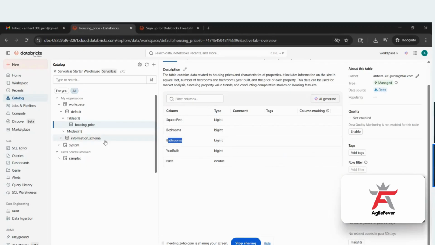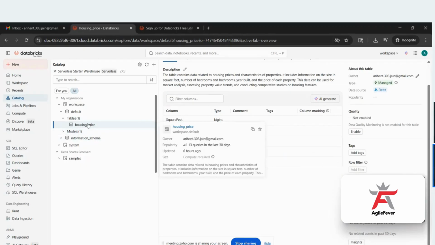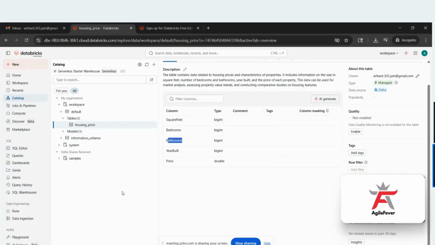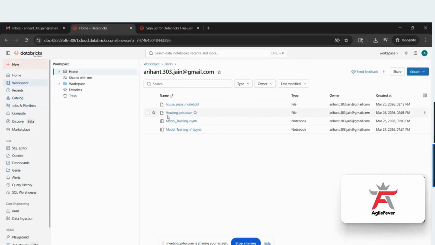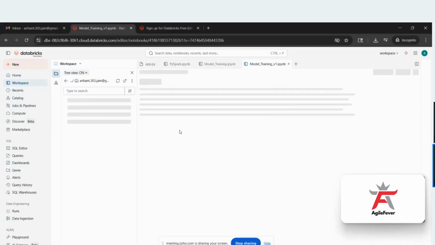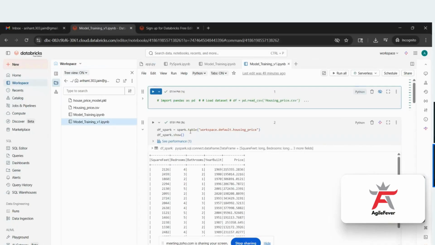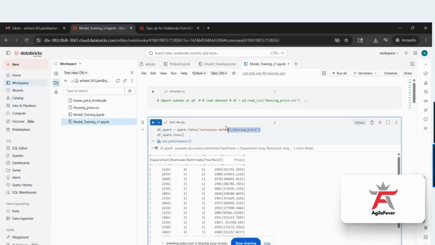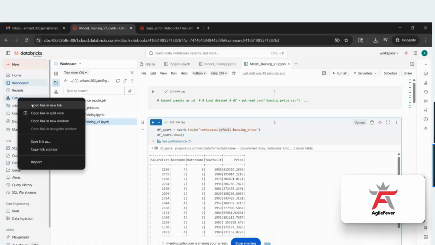Once you create this, you have the data inside the database. After that, I have to call this data into our Jupyter notebook. So you go to the workspace, and inside the file which we created, we give the data set location here. In the workspace, it was in the default, if you remember. I'll show you also.